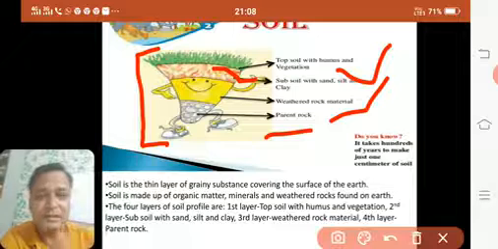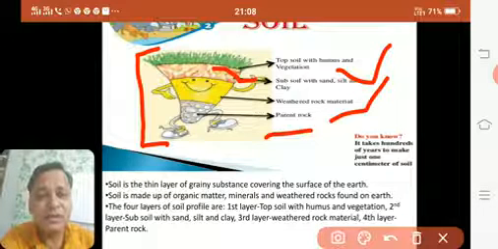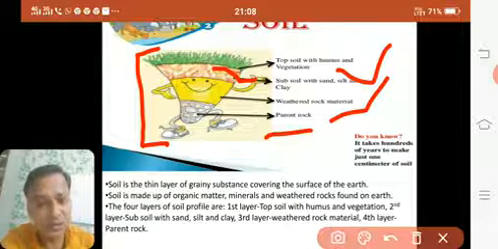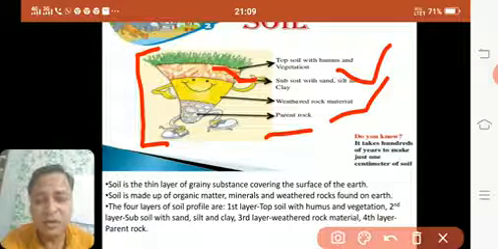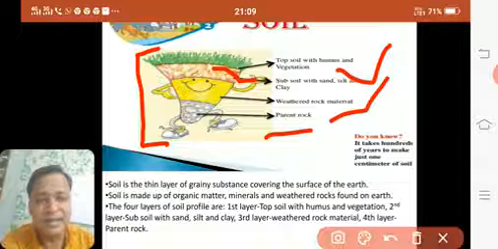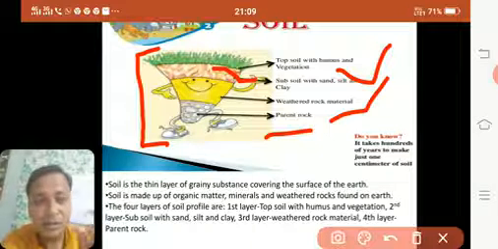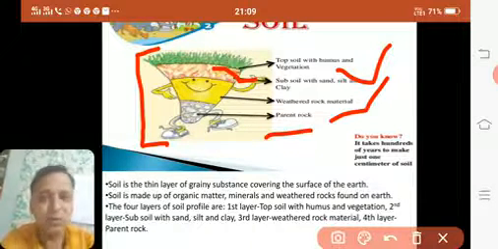Now it is given here. Soil is the thin layer of grainy substance covering the surface of the earth. Simple. Soil is made up of organic matter, minerals and weathered rocks found on earth. The 4 layers have been discussed here. What are the 4 layers? You should remember these 4 layers, very important for you.